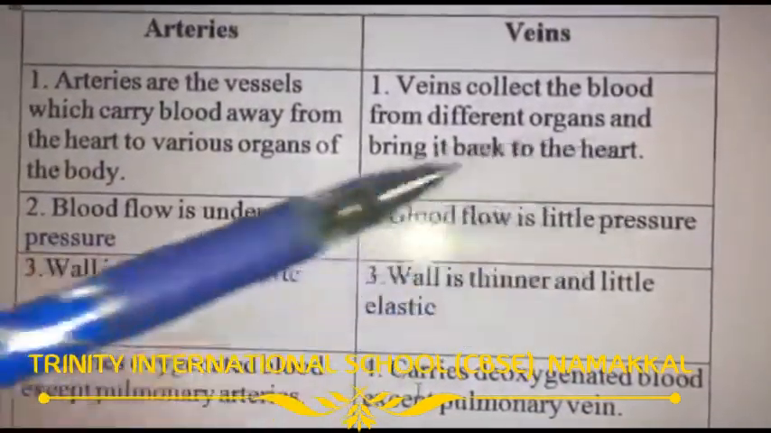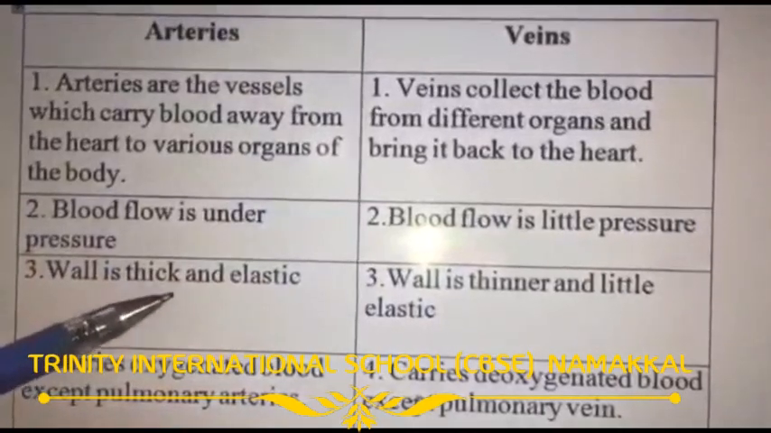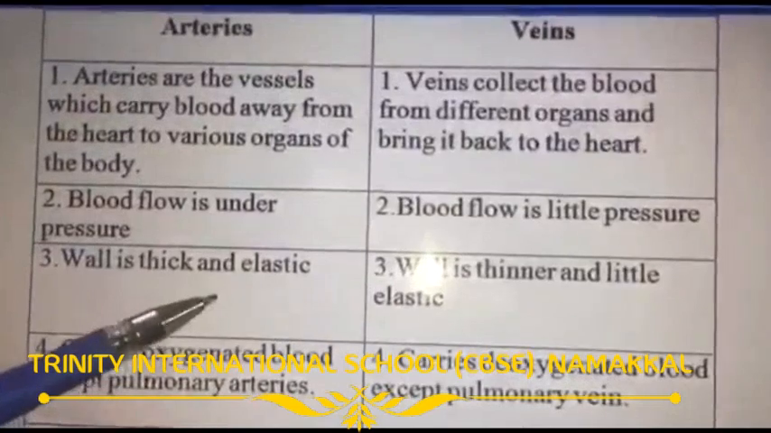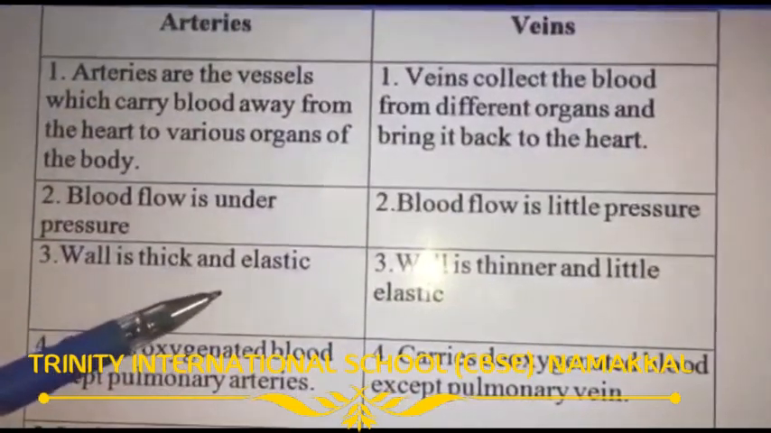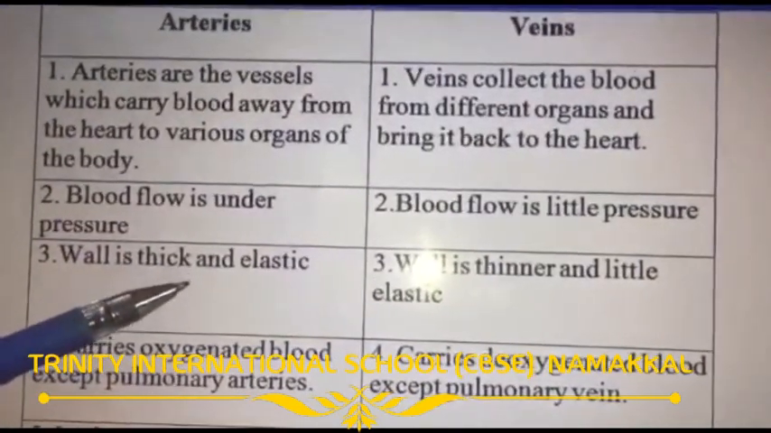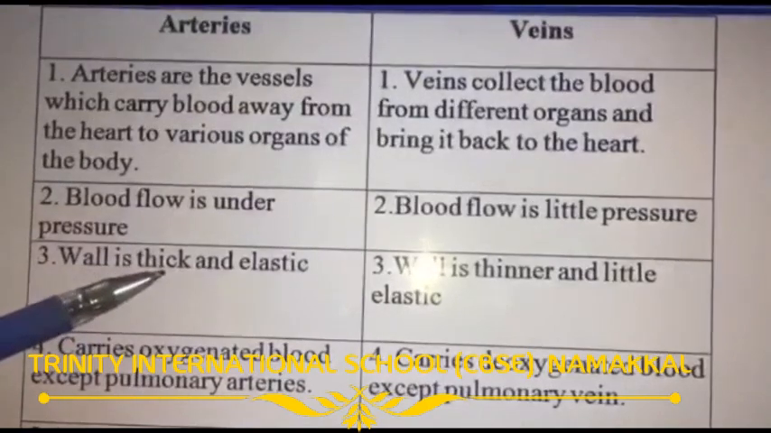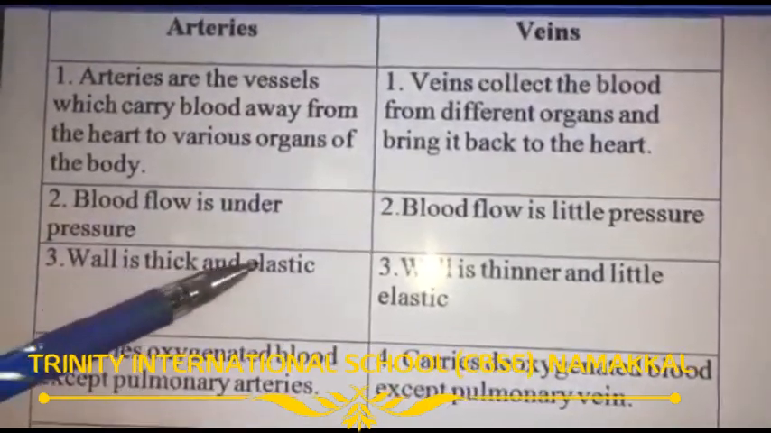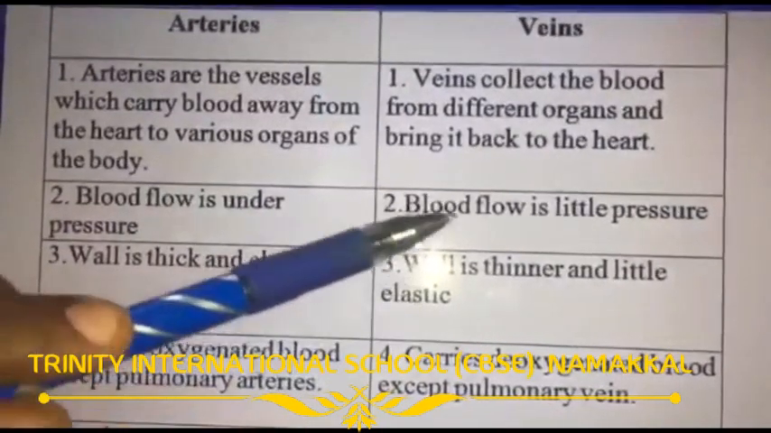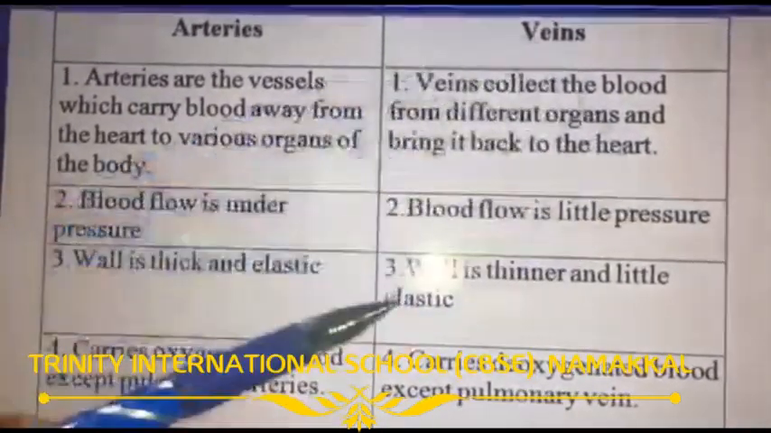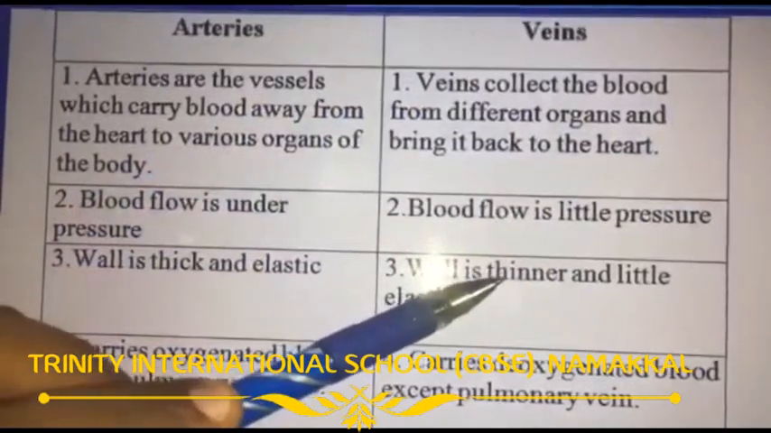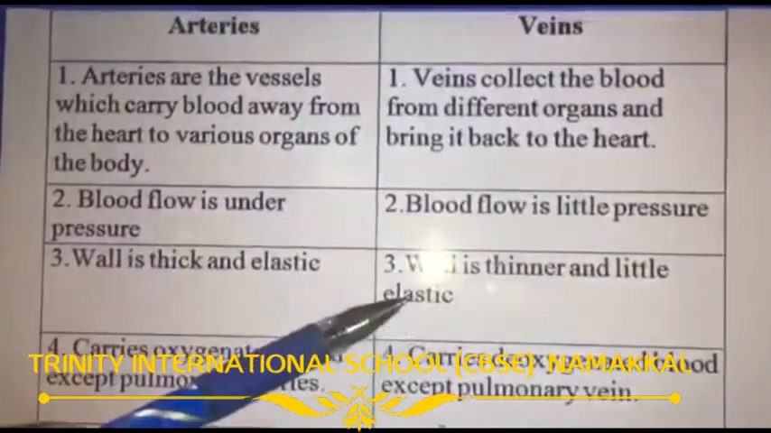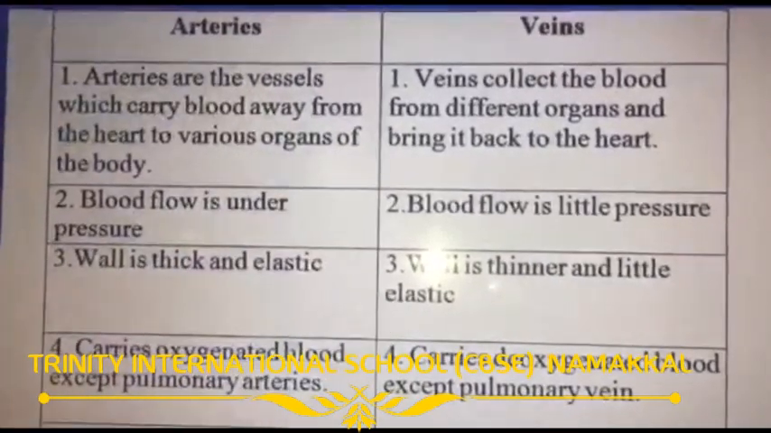So here, little pressure. The wall is thick and elastic. The arteries have a thick wall because there is high blood pressure. Under the high blood pressure the artery should not get damaged, so a thick wall is there. But in veins there is usually less pressure, so there is no thick wall. Instead of the thick wall, a thin wall is there, and less elastic.